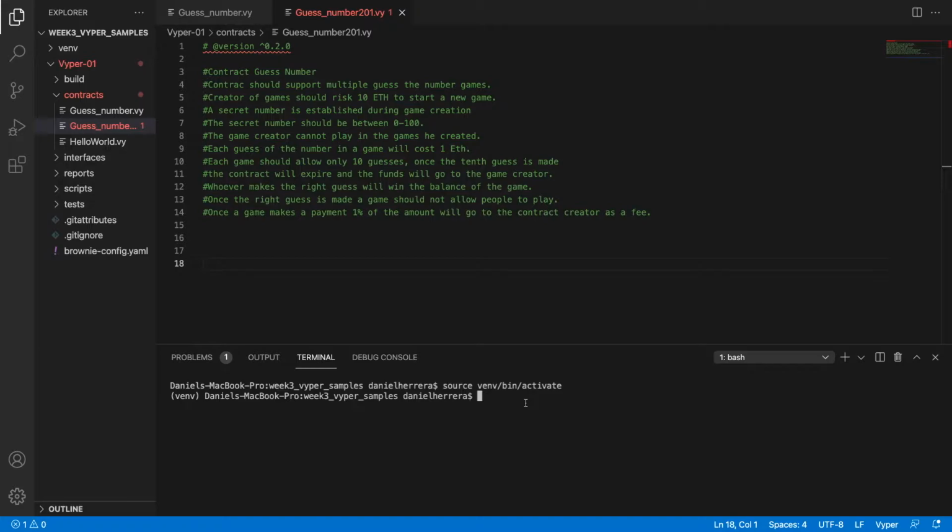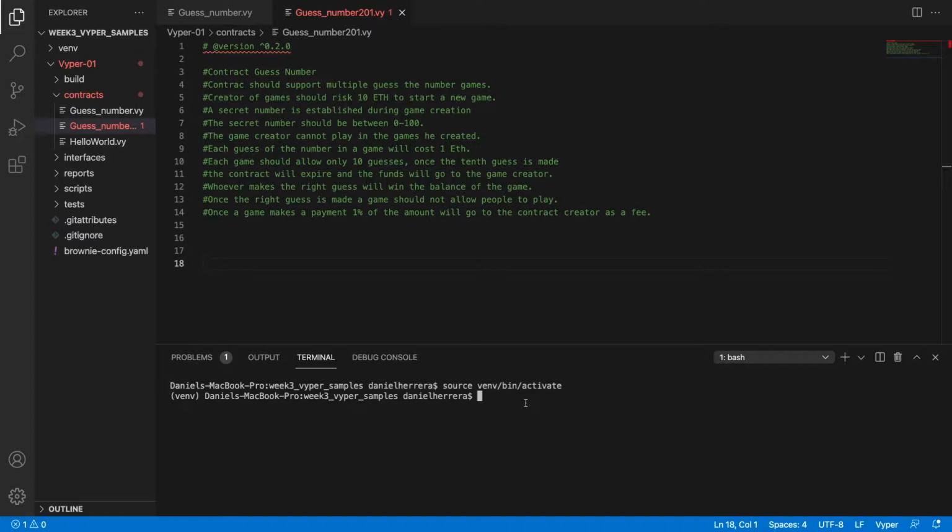Once the right guess is made, a game should not allow people to play, and whenever a game is either expired because the right guess was sent or because more than 10 guesses were made without one of them being right, then 1% of the funds that are transmitted are going to go to the creator of the contract, which is ourselves, the owner of the contract. So that's the way that we can make some money.